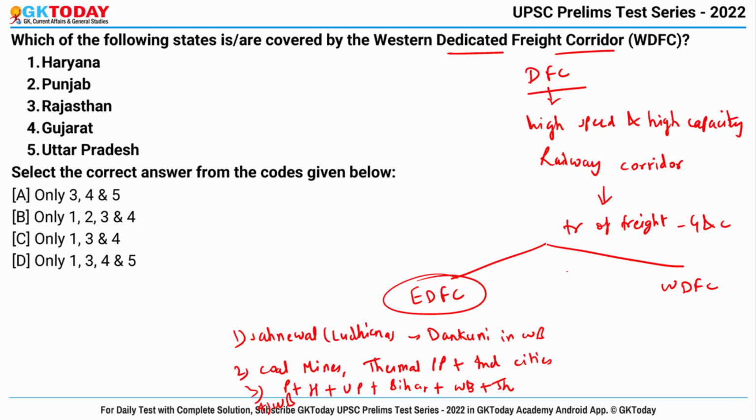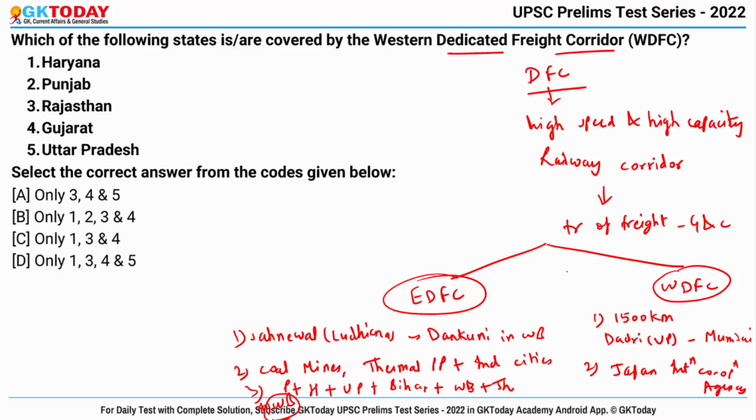And World Bank is funding a majority of EDFC. Fine. And now talking about WDFC, it is of 1500 kilometers from Dadri in UP to Jawaharlal Nehru Port Trust in Mumbai, touching all major ports along the way. Okay, and it is being funded by the Japan International Cooperation Agency. Okay, and WDFC covers Haryana, Rajasthan, Gujarat, Maharashtra and Uttar Pradesh.